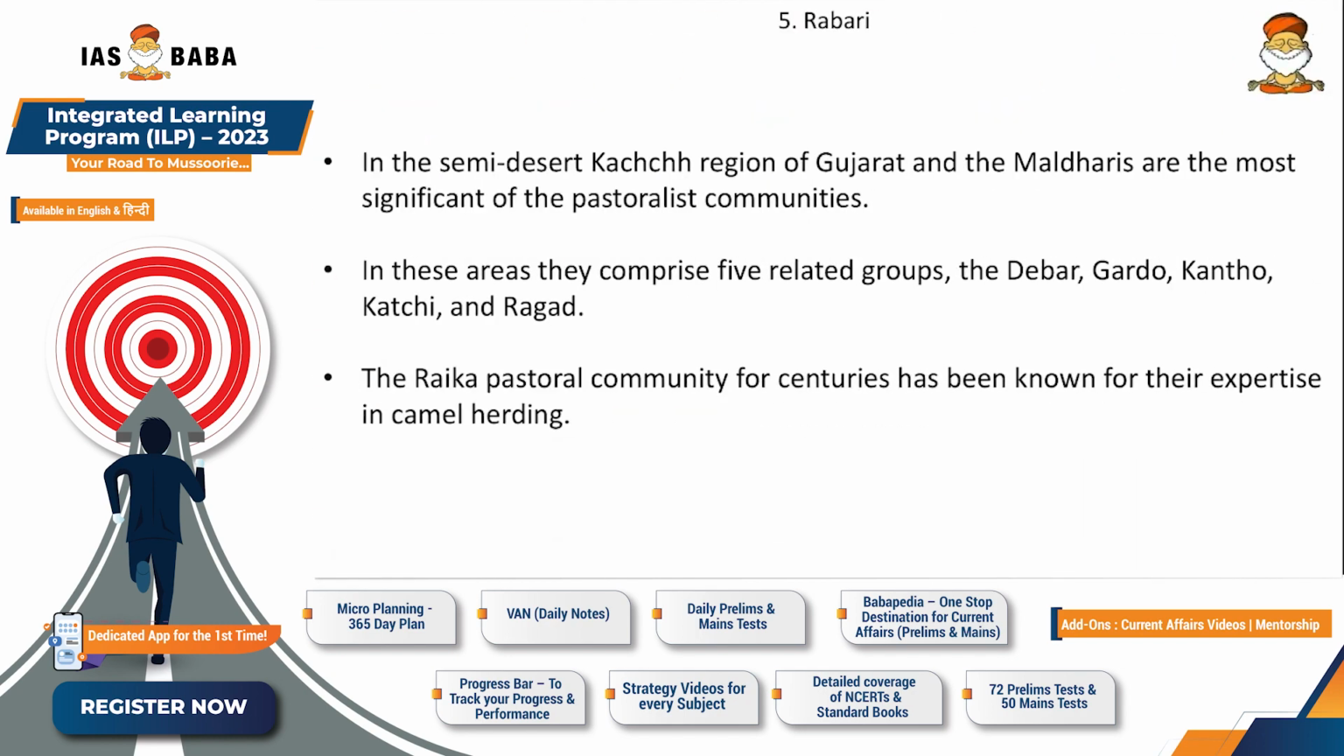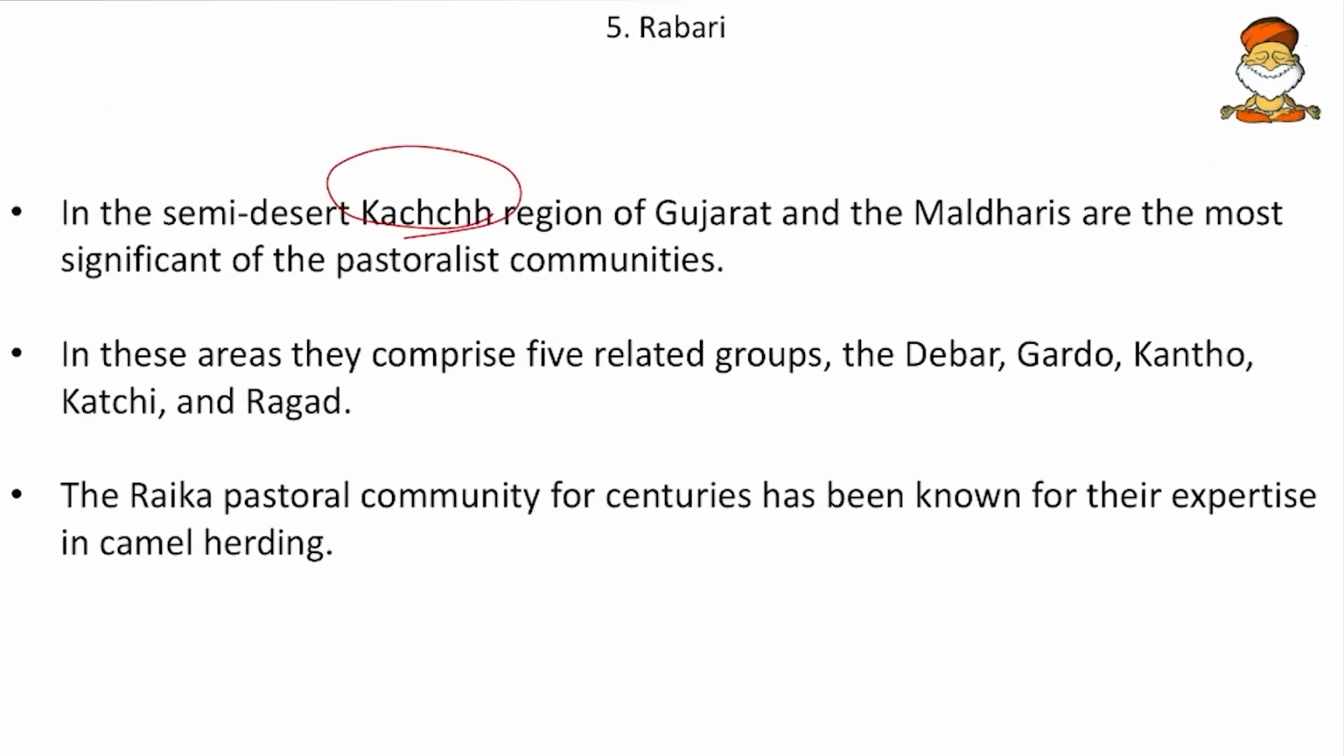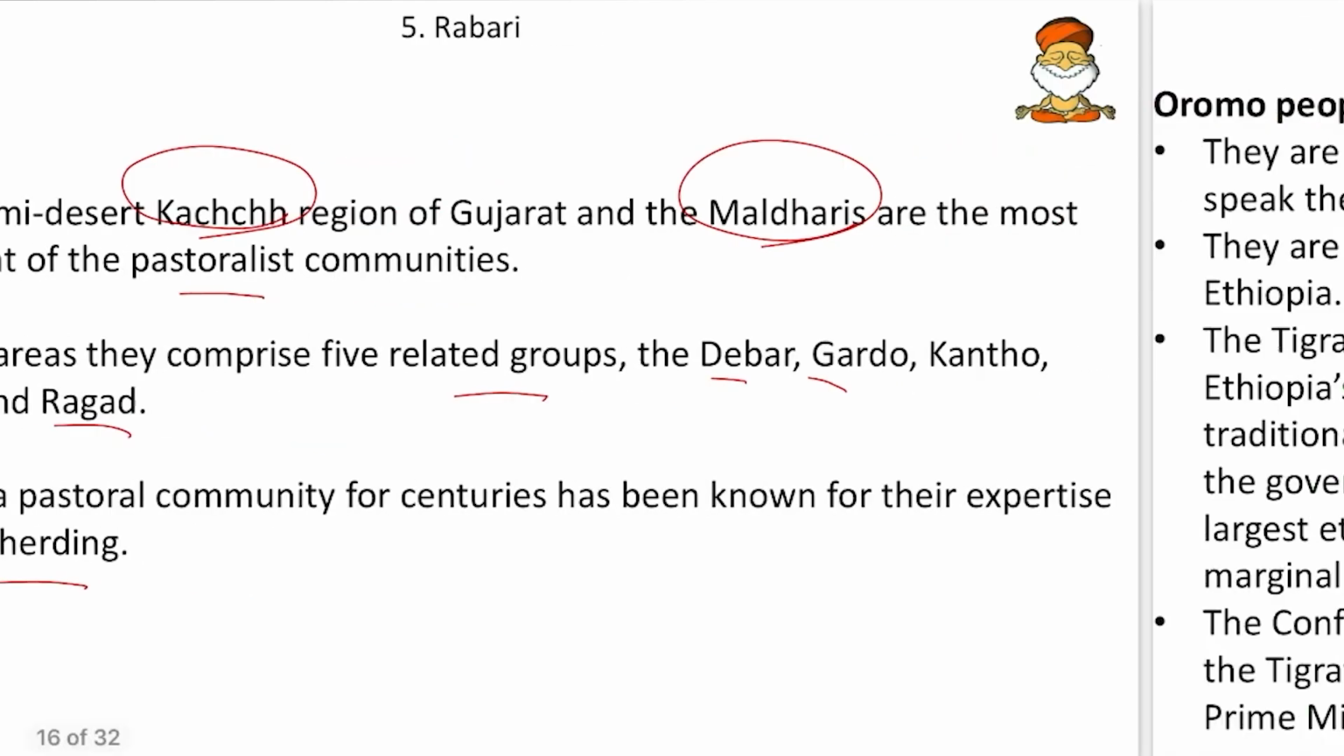So friends, coming to pastoralists, it is like in the Kutch region and also the Maldari communities. So they are pastoralists. We know that Maldaris are known for rearing cows near the Gir region. And we have also seen about the man-animal conflicts between the Gir lions and the Maldaris' cows. And in these areas, they comprise 5 related groups, that is Debar, Gardo, Kanto, Kachi and Ragad. Then the Raika pastoral community for centuries have been known for their expertise in camel herding. So remember all these are the camel herders. And also remember the state and the part of India to which they belong.